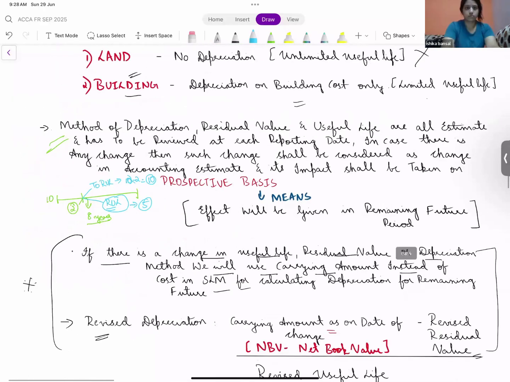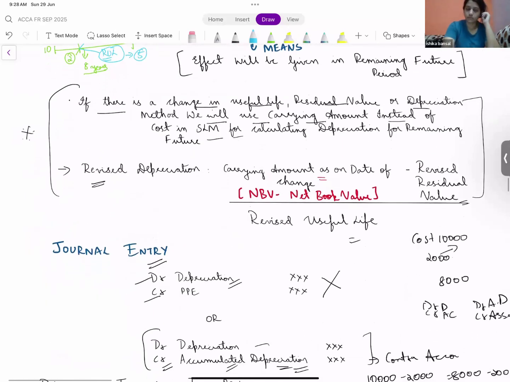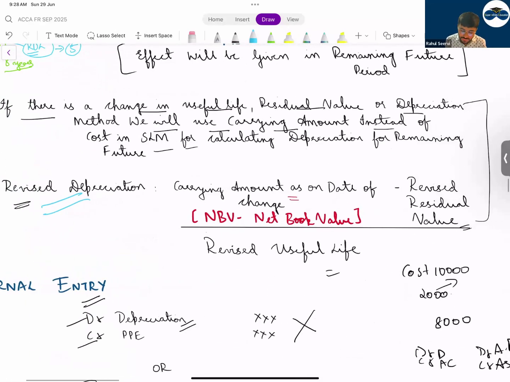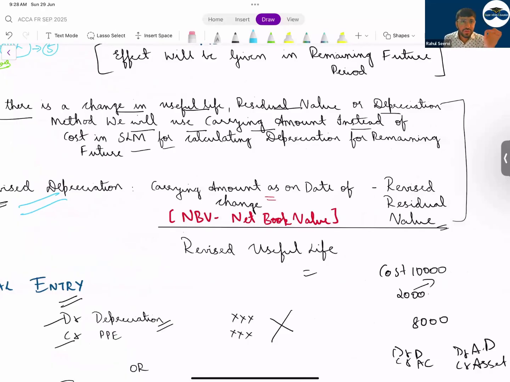Then I mentioned, whenever there is a revised thing, what will you use in the formula? Instead of carrying amount, जो हम cost लेते हैं ना, when we use the calculation, when we use SLM basis, sir, हम cost लेते हैं. Instead of cost, what you will take? Carrying amount of the asset on the date of change minus revised residual value, divided by revised useful life. दोनों को revise consider करना है. Mostly exam में एक ही देगा. The examiner will give you only one. If both are given, consider both and do the treatment.